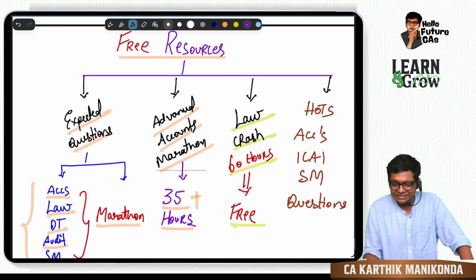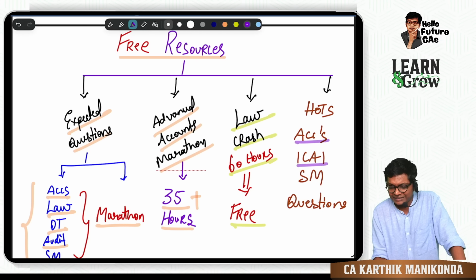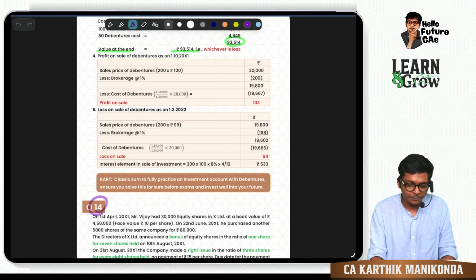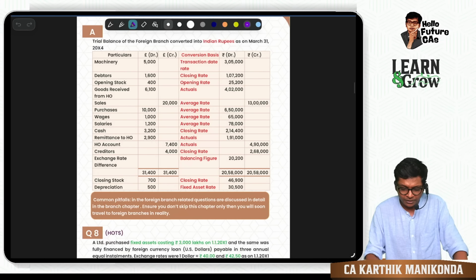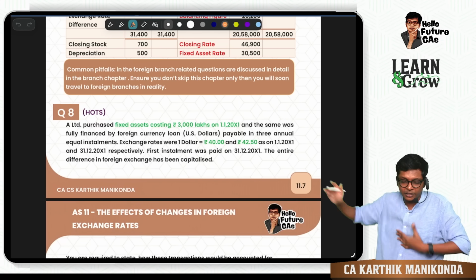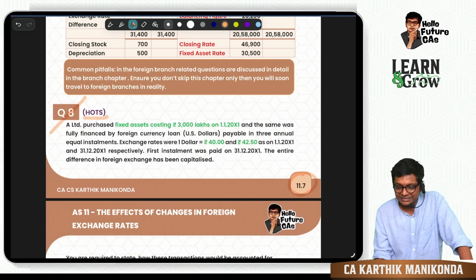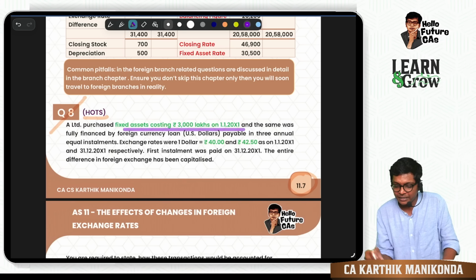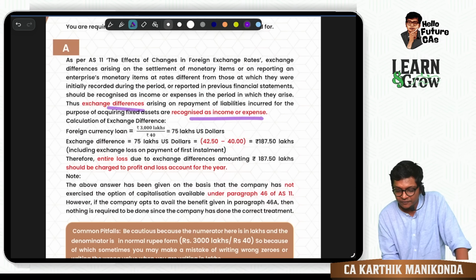Lastly, this time I'm giving a new material which is aligned with the ICAI material, where the accounts ICAI study material questions I have also added HOTS. If you look at my material, whichever chapter you take, for every question, for example question number 8 in this material is HOTS, in which topic? AS 11. HOTS means higher order thinking skill based question, and in the question I highlight the important keywords in green, and then in the answer important keywords will be in red.